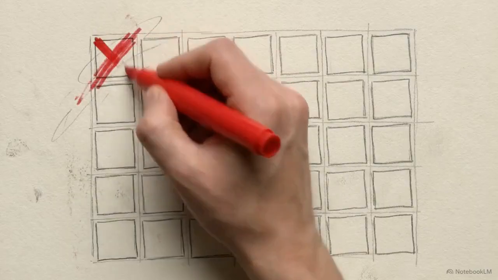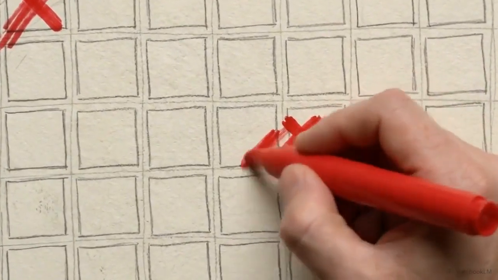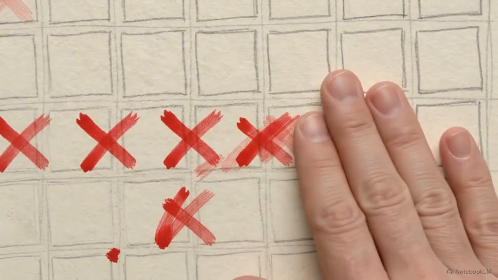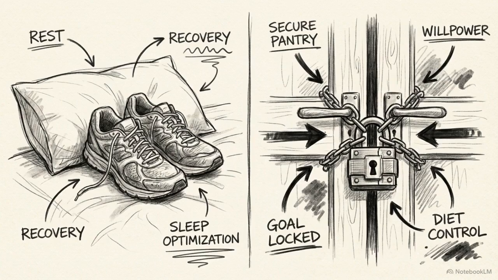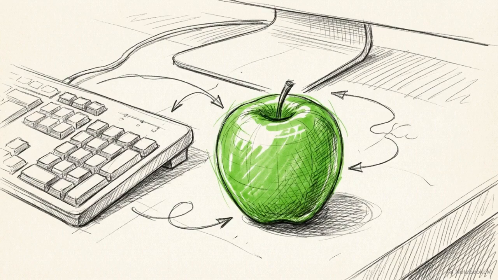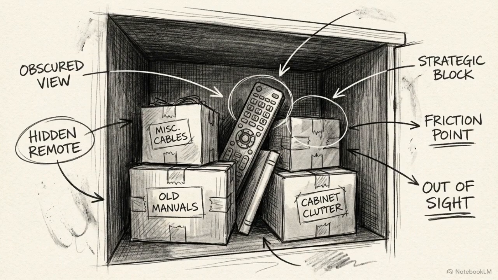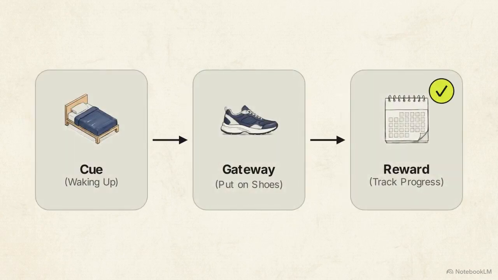As marks on your calendar accumulate, your focus shifts. You are no longer trying to reach a distant goal, you are simply protecting the streak. Review your paper. You now have a defined identity, a 2-minute gateway habit, an optimized environment, high friction for bad choices, and a tracker to visualize your progress. Get up right now and move the one physical item required to trigger your good habit. Then hide the one item required to block your bad habit. Perfection isn't the goal here. The goal is to surrender to the systemic loop you've just designed.